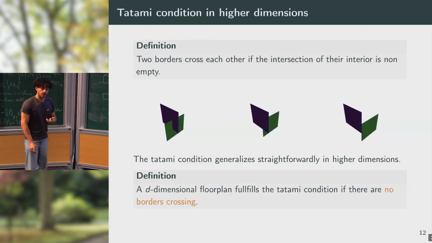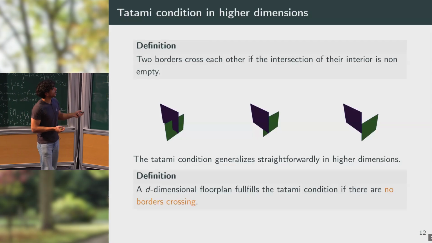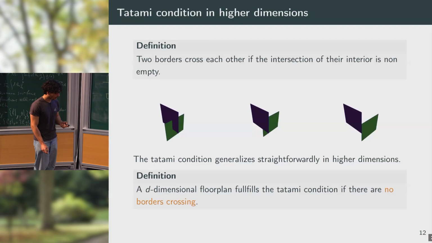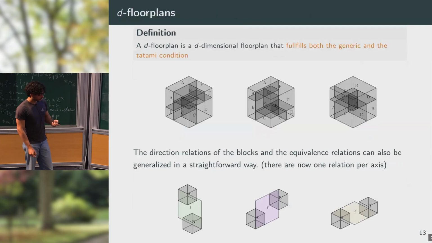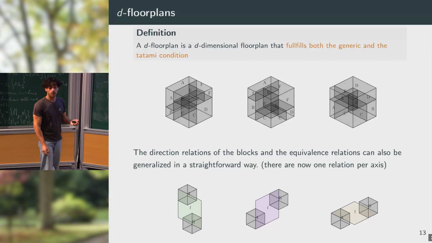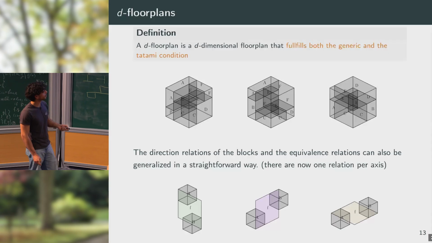For the tatami condition, it's straightforward to generalize it in higher dimension. You just say that two borders cross each other if the intersection of their interiors is non-empty. And the floor plan fulfills the tatami condition if there are no borders crossing. So then we obtain that the d-floor plans are the d-dimensional floor plans that fulfill both the generic and the tatami condition.